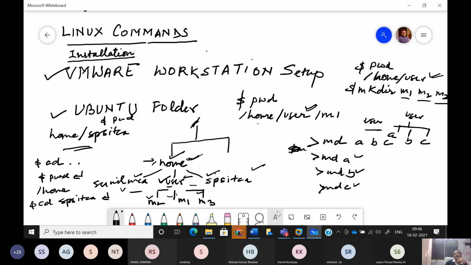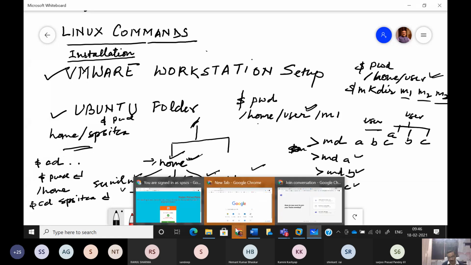When he presses enter, he again gets $. Suppose now he is again checking PWD, so what happens, he is getting /home/SPS ITCA. Now it is surprising. Why it is surprising? That even if he is not knowing my password, which is a security mechanism provided to me for keeping my area protected, he has logged into the system as Sunil MCA, but he has the option of coming to my home directory.